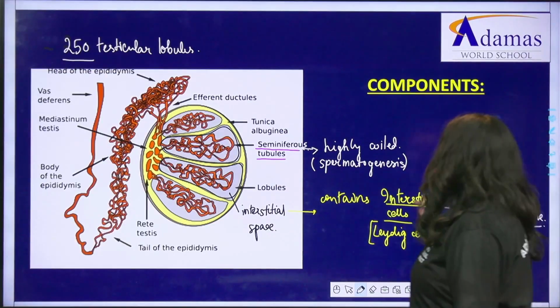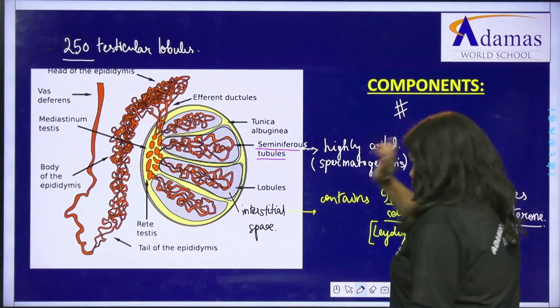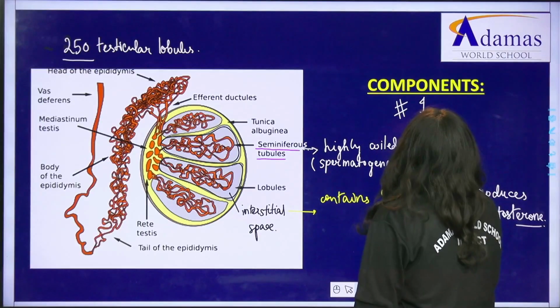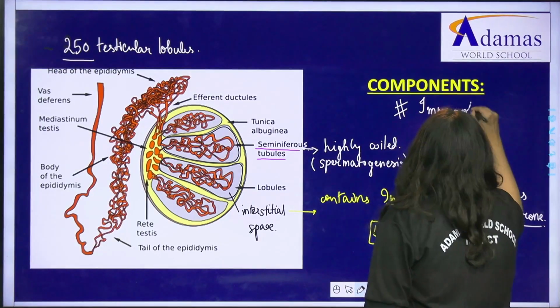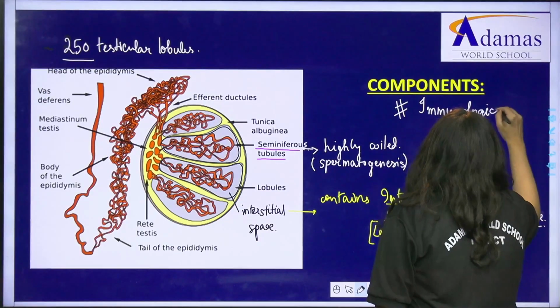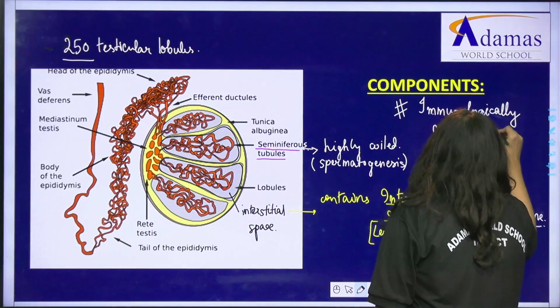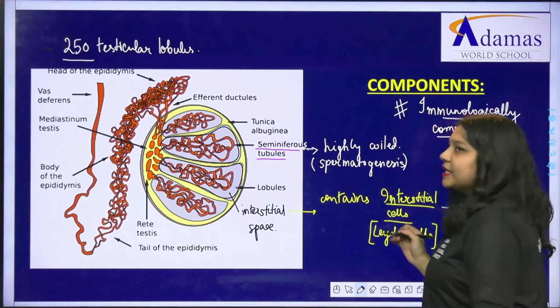One more thing that is important to remember: what is another thing that is also present in the testis? There are certain immunologically competent cells. What do we mean when we say immunologically competent cells?